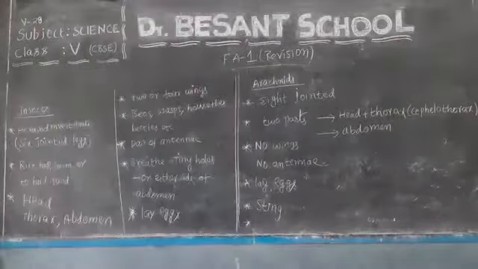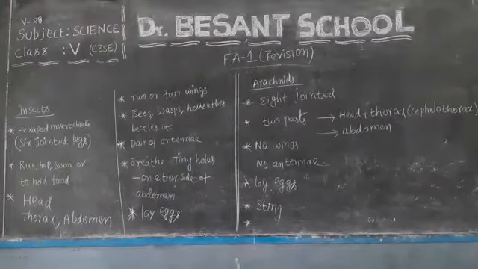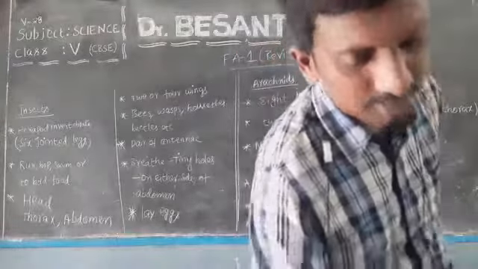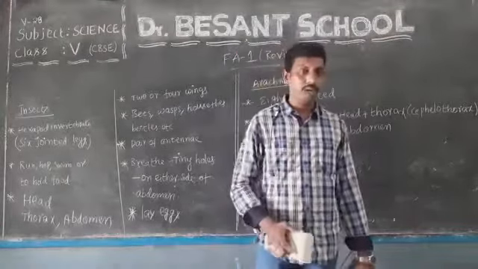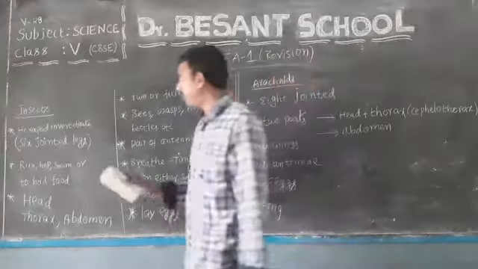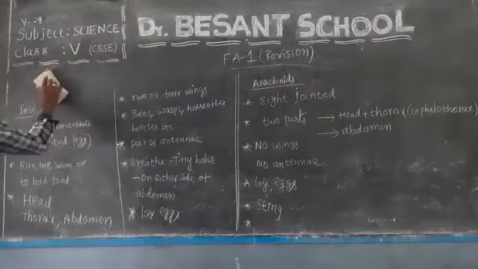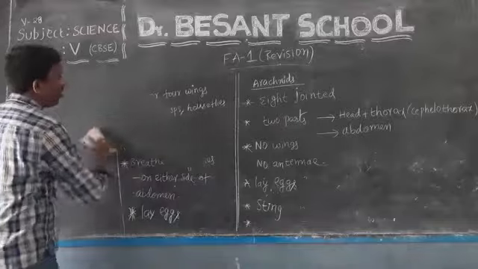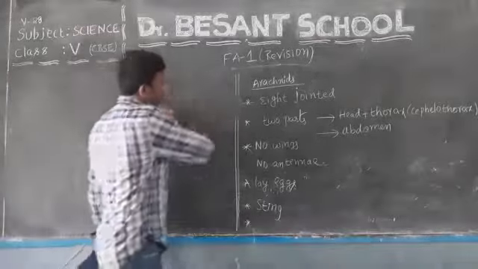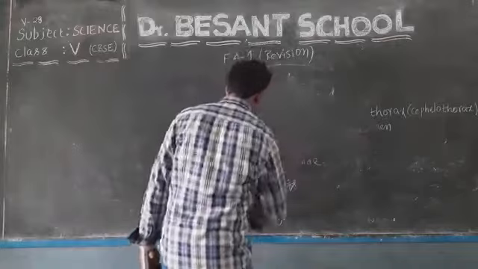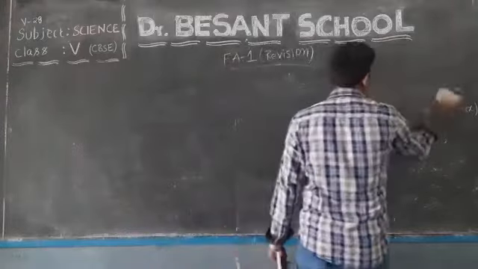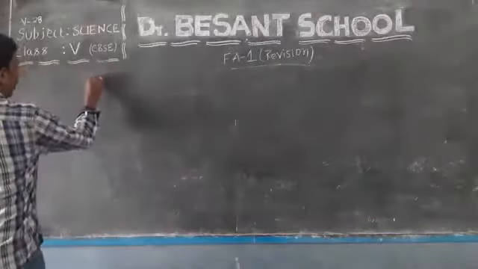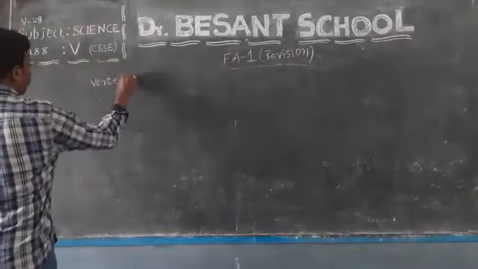Okay, my dear students. So that is all the things regarding insects and arachnids. These insects and arachnids are invertebrates. What are invertebrates? The animals that do not possess a vertebral column are called invertebrates. So we discussed insects and arachnids. Now, we are going to discuss vertebrates. Vertebrates means the animals that possess a backbone. Vertebrates are categorized into how many groups? Very good. 5 groups.